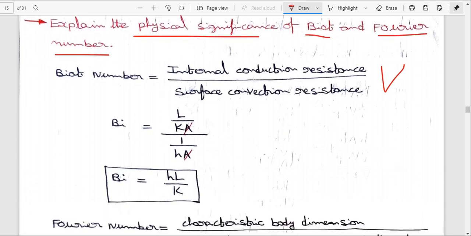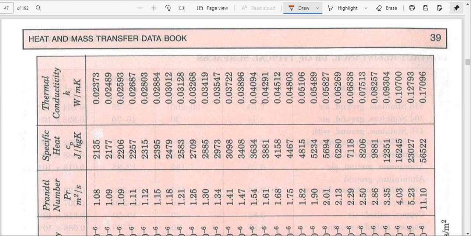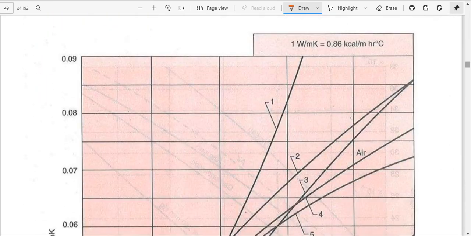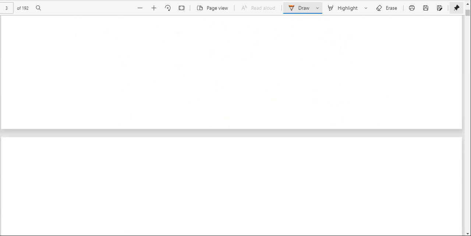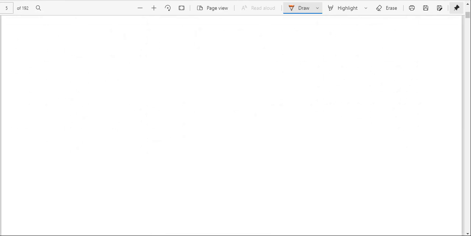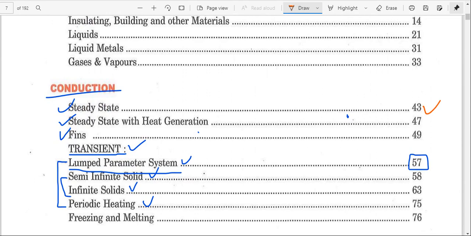So what is the internal conduction resistance? From the data book, steady state conditions, page number 43.